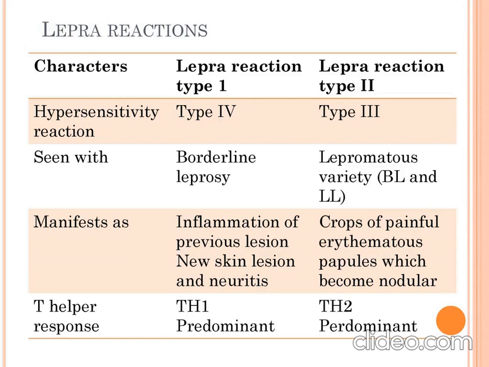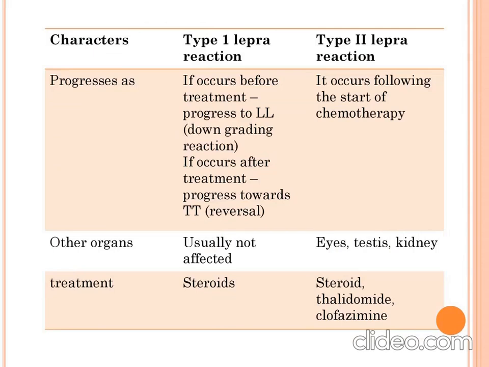It is seen in borderline leprosy and lepromatous leprosy respectively. The treatment for lepra reaction is steroid in case of type 1 lepra reaction, while in case of type 2 lepra reaction, it is thalidomide. Other organs are not involved in lepra 1 reaction, while in lepra 2 reaction, eyes, testes, and kidney are involved.